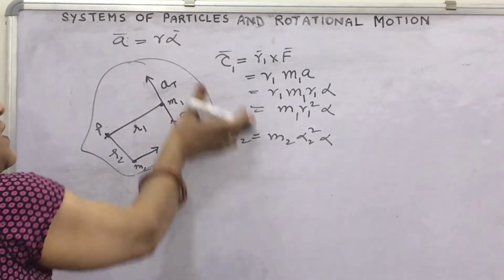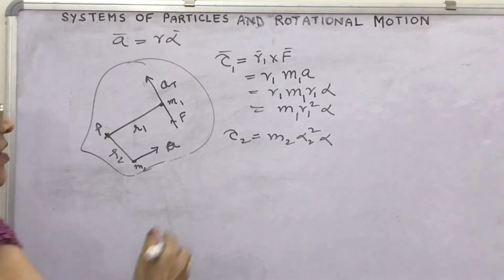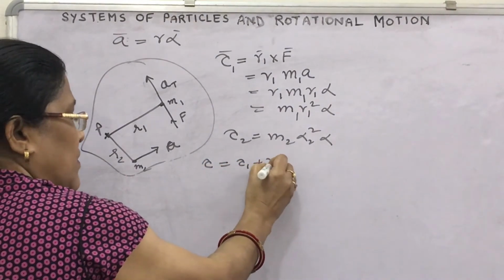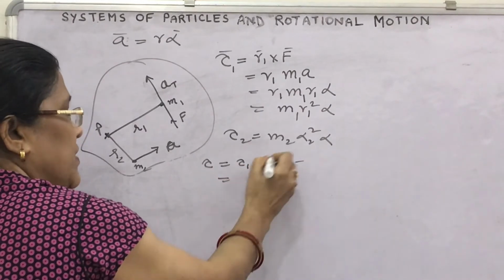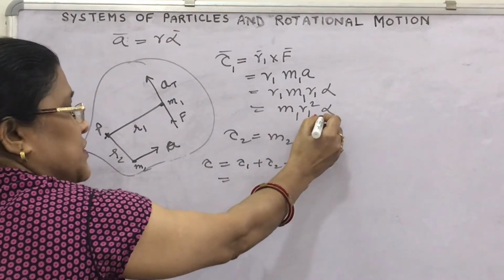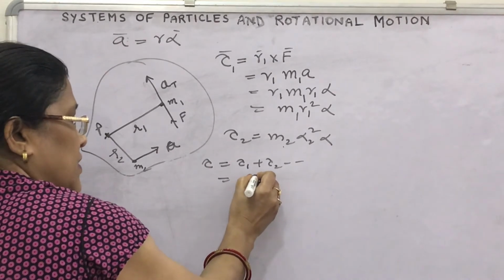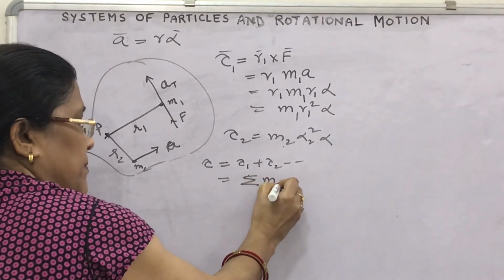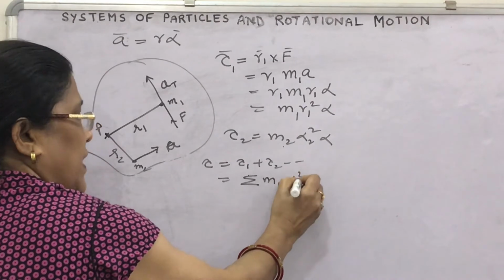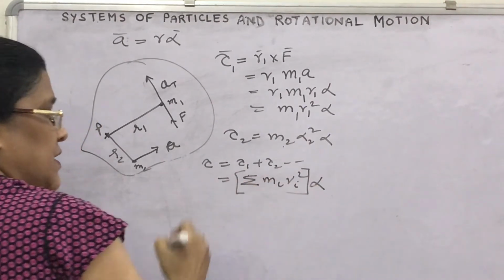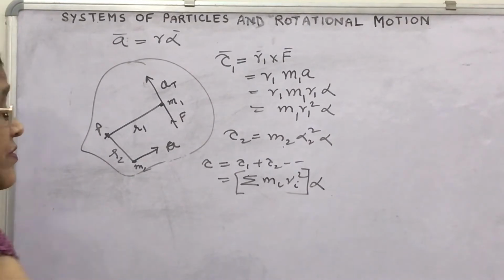So what will be the net torque? If we consider the net torque as torque 1 plus torque 2, then what will you get? This m1 r1 square alpha plus m2 r2 square alpha. You take alpha common, then what will you get? This is sum of m i r i square, alpha. What is this quantity? We have read earlier, moment of inertia.